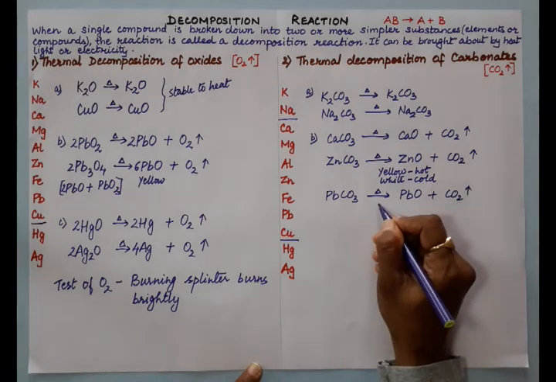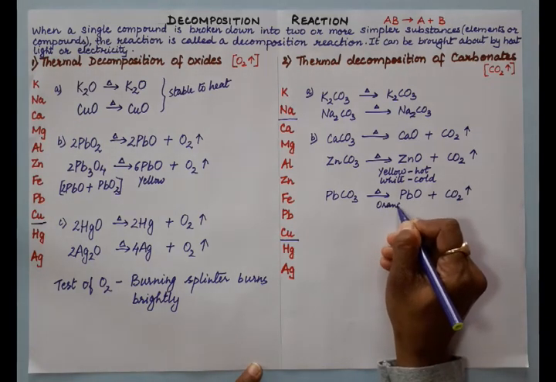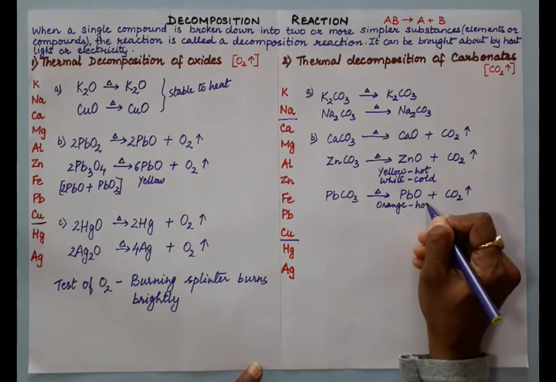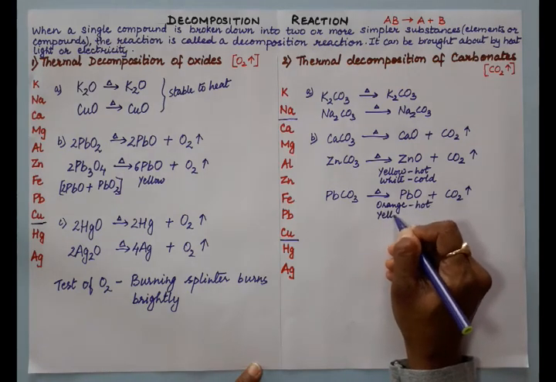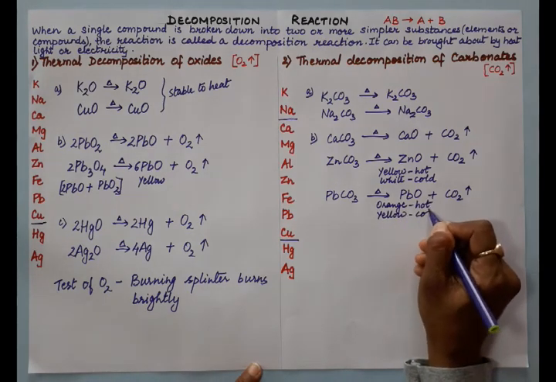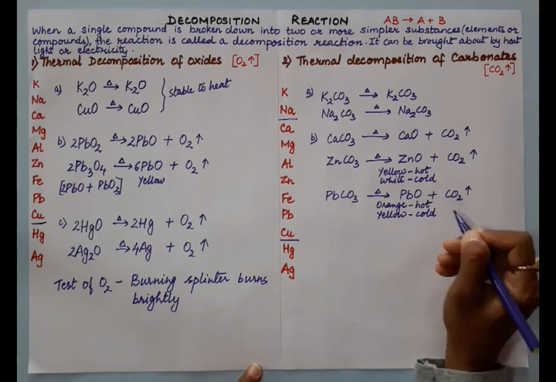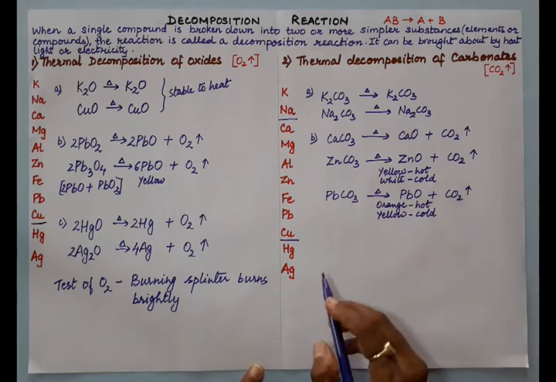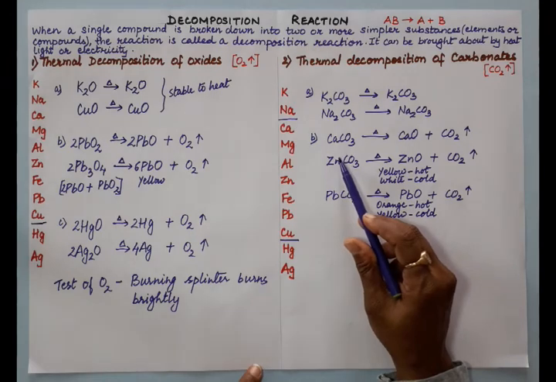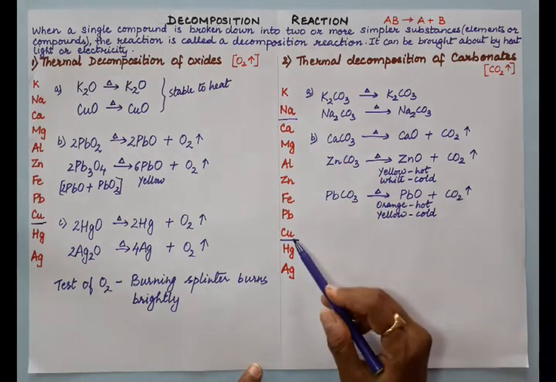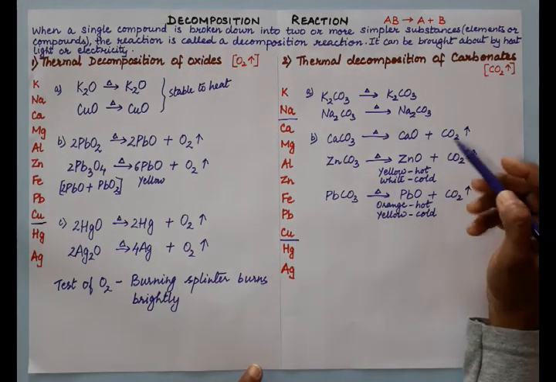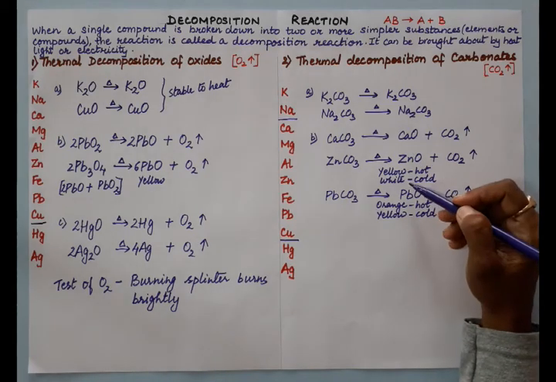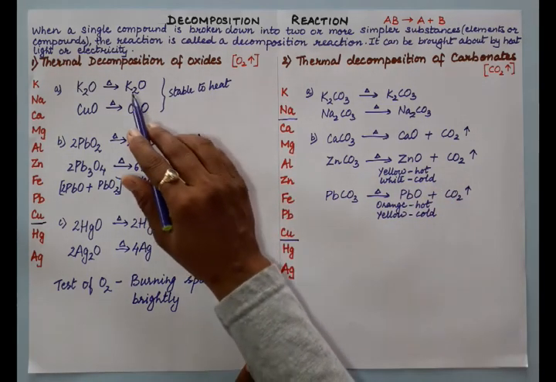So we again say here orange when hot and yellow when cold. These are the colors which we will need to remember for writing observation. So what is the rule on decomposition of calcium to copper carbonates? We get metal oxide and carbon dioxide. Again, metal oxides do not decompose, rule number 1.